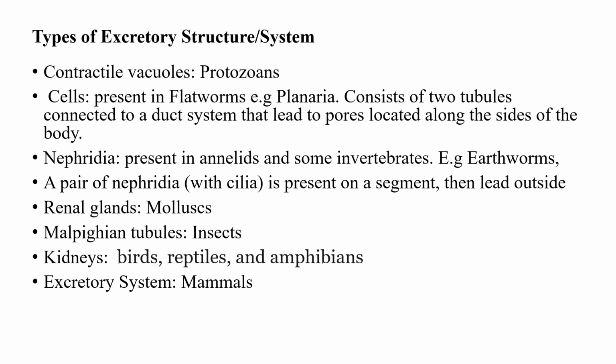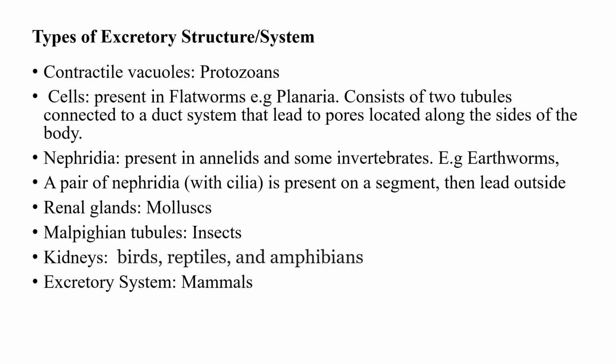The flame cells consist of two tubules, and these two tubules lead to the outside of the body of the organism through a small pore, and that is how the waste products are removed from the body.